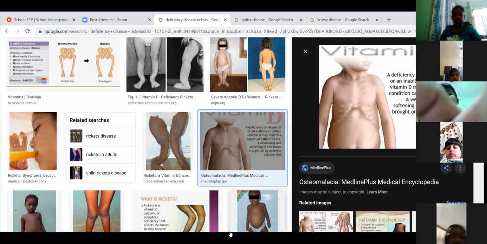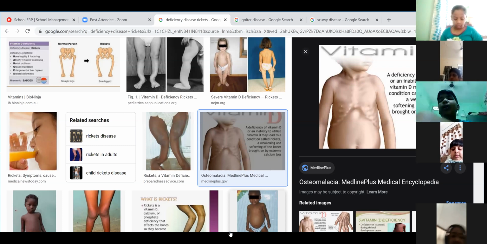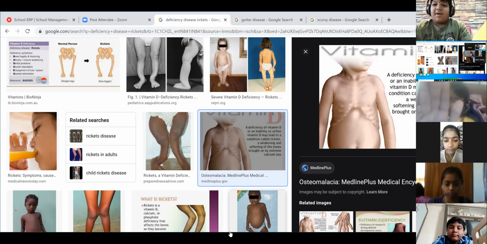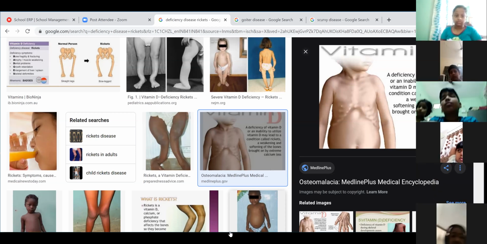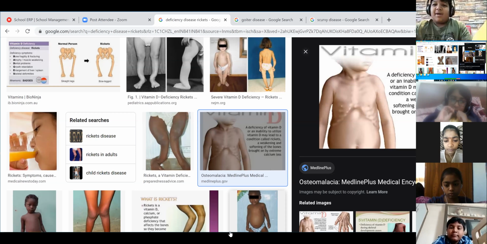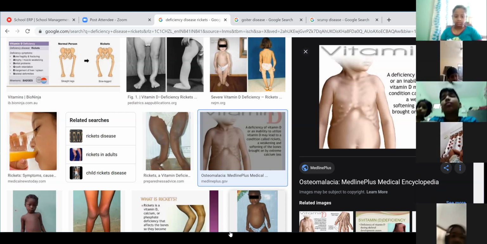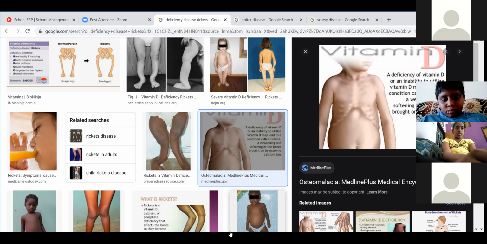Yes, any doubts, children? If you have any doubts, just raise your hands. Yes, Rudranish? Ma'am, if their bones are curved, they can do surgery and make them straight, no ma'am? Yes, they have to keep a rod. But if they are completely curved, they can't do anything. Why, ma'am? They have to keep a rod.